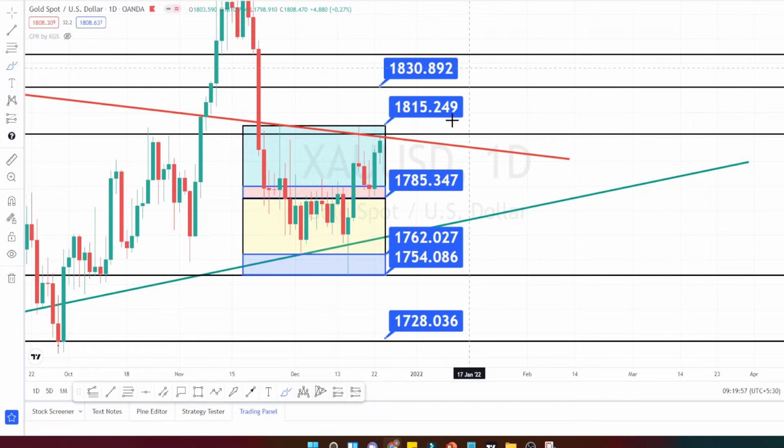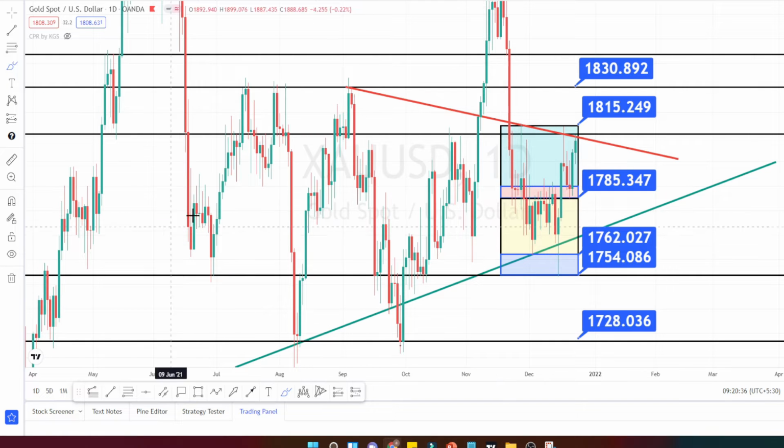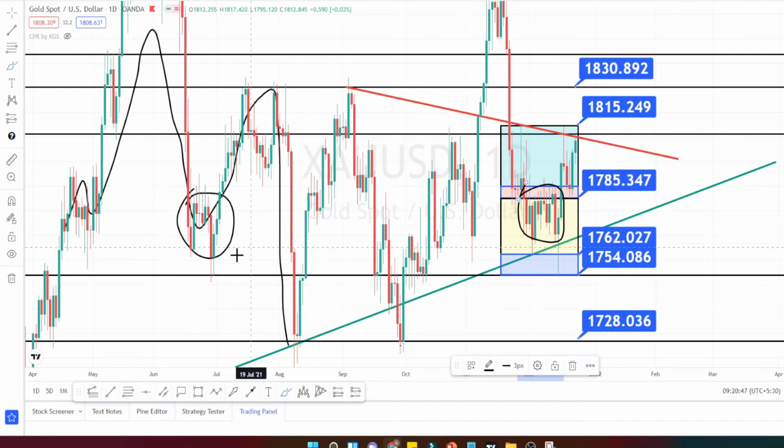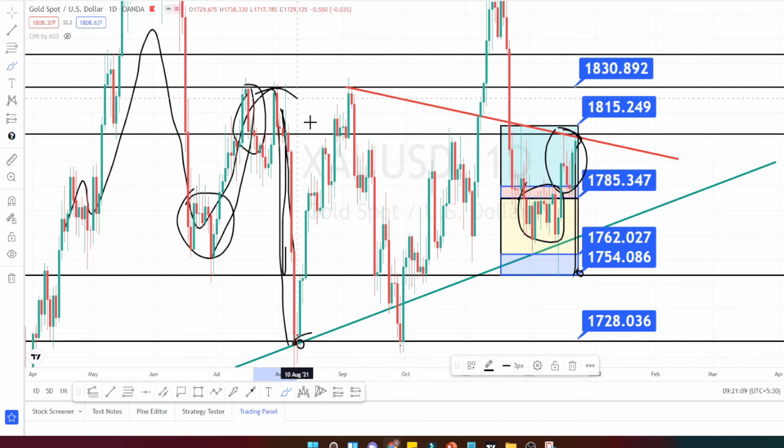It is still trading within this support and resistance level. I am expecting the current price action to consolidate over here, finally trend on the bottom side, because I am assuming the current price action is trying to replicate this part which has formed the head and shoulder pattern, and this part has been completed over here, and presently it is trying to form this part of the price action. Here you can notice that it is forming this part. I am expecting the price action to retrace and test on the bottommost support level like it has done over here.